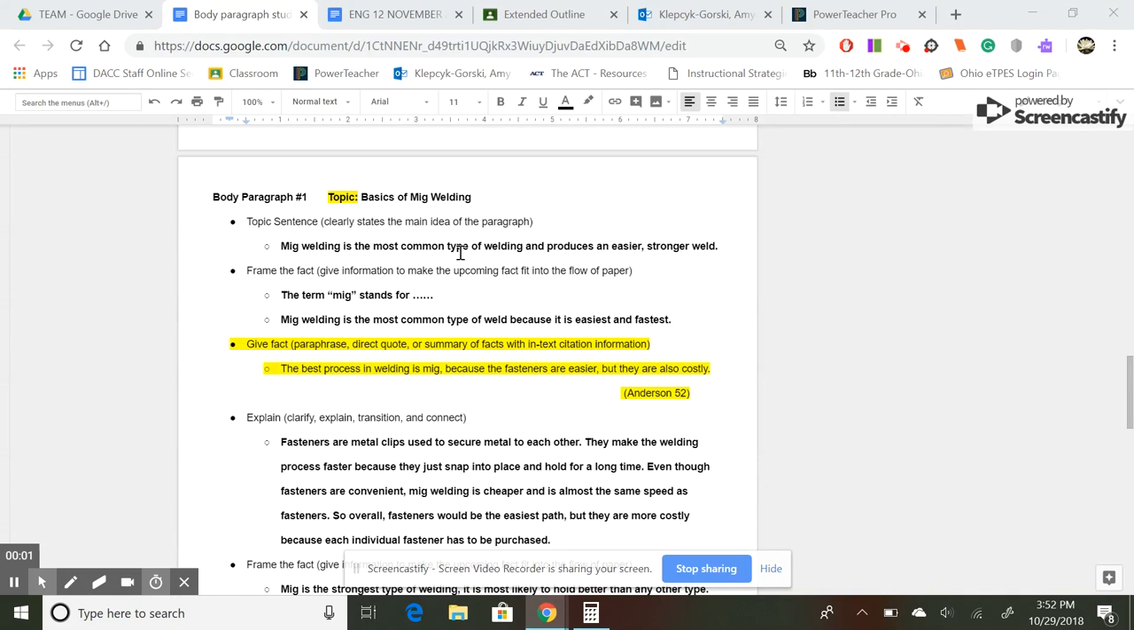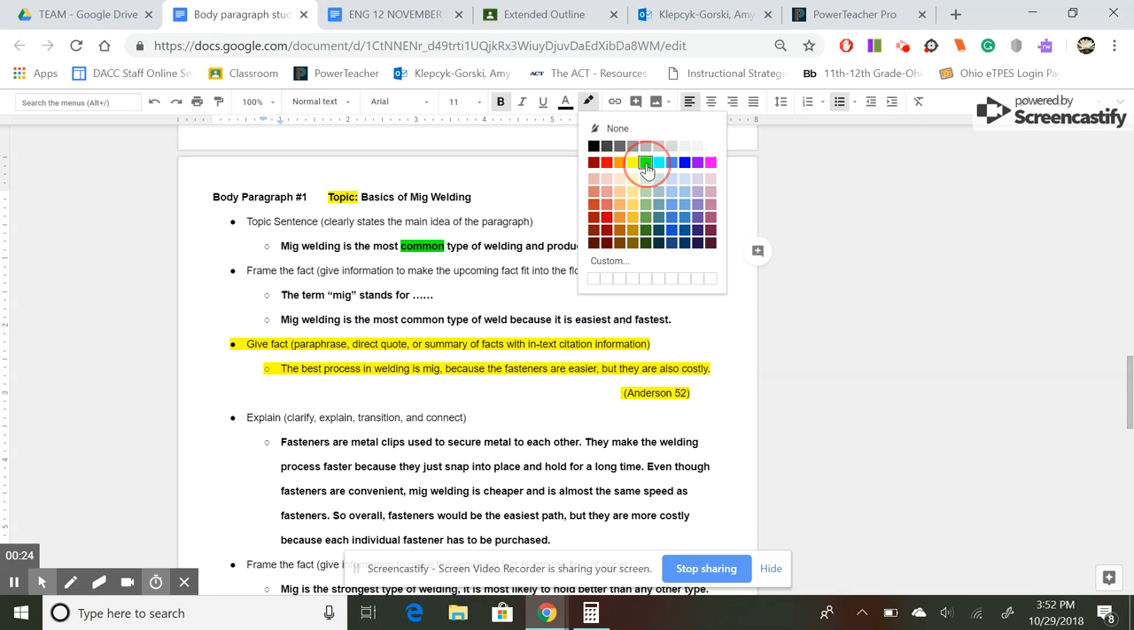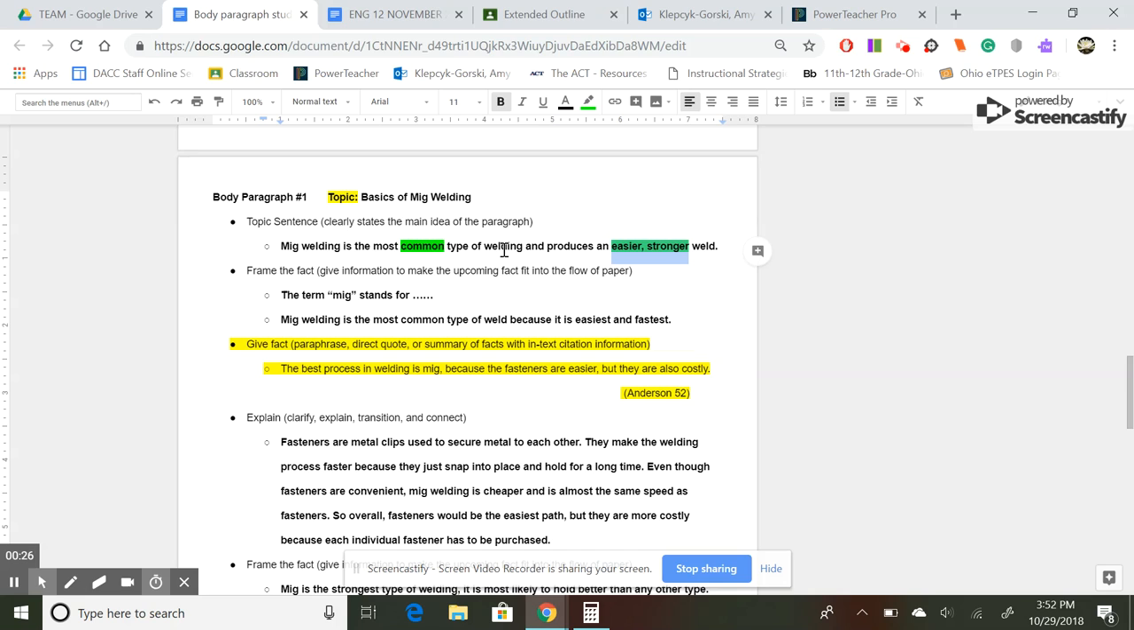All right, so this is another example of a body paragraph written by a student. The topic this time is basics of MIG welding. MIG welding is the most common type of welding and produces an easier, stronger weld. So I'm basically looking for them to prove points about it being common and about it producing an easier, stronger weld. That's what they're introducing to me as their topic and their claim. So I'm looking for evidence and reasoning to back this up.